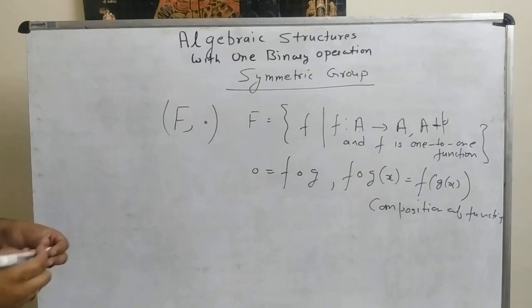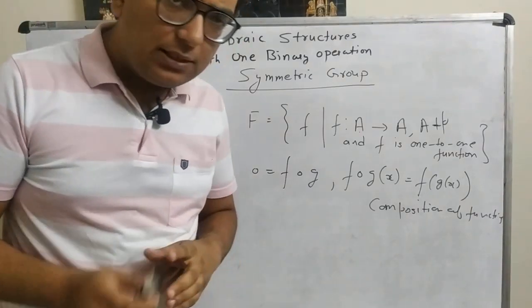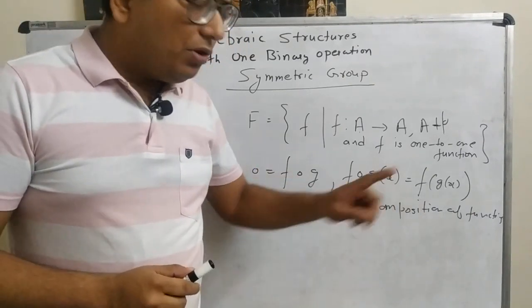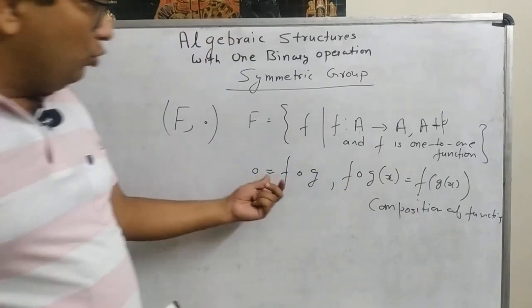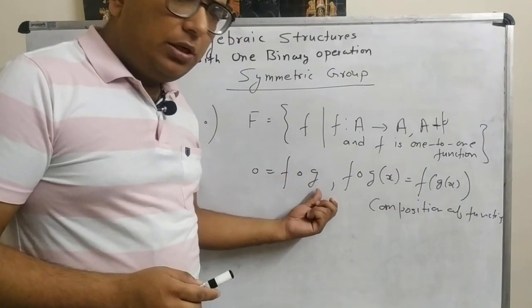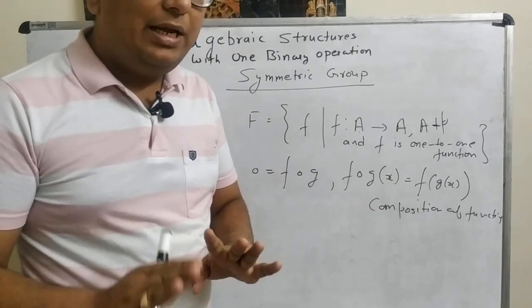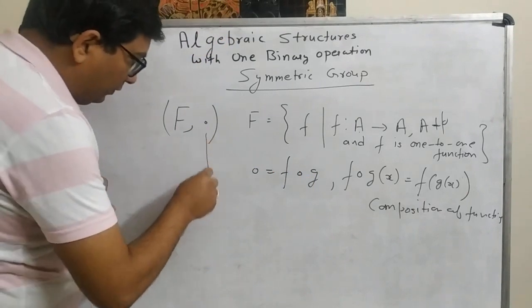And in our first chapter, that is set theory, we had already discussed that with respect to the composition of functions, if f and g are two one-one onto functions, then f ∘ g is also one-one onto. So one thing is clear, that this operation is a binary operation.